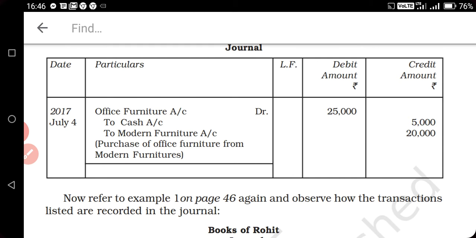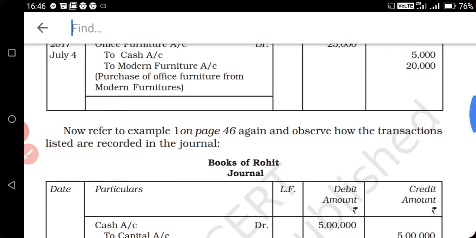So see, office furniture total amount is 25,000. To cash, to indicating here credit, so we are crediting the cash account rupees 5,000. 5,000 will be reduced in the cash account. And to Modern Furniture, so Modern Furniture is indicating the liability or our creditor, rupees 20,000 we will pay in the future. So after completing the transaction we will draw the line and the journal entry is completed.